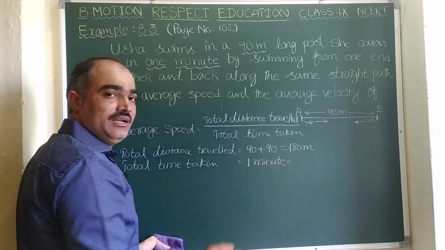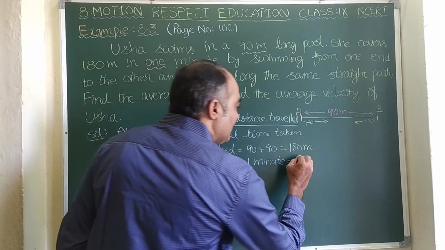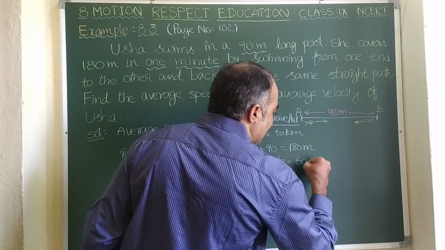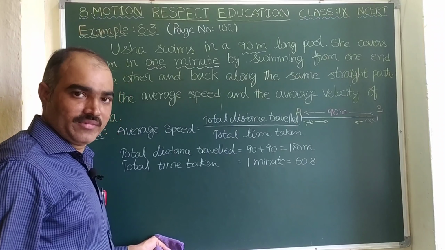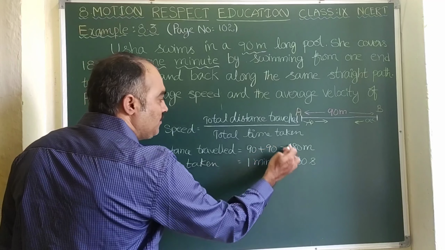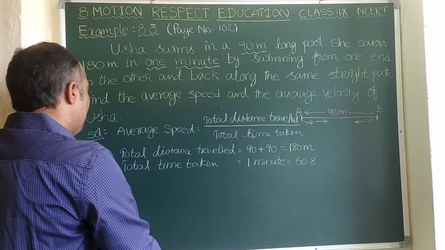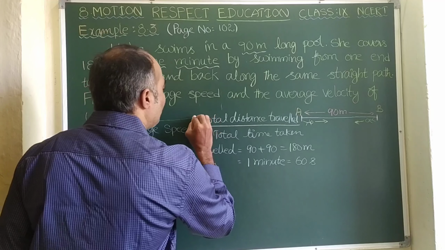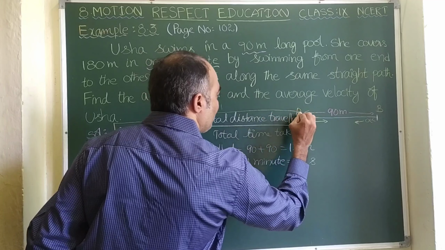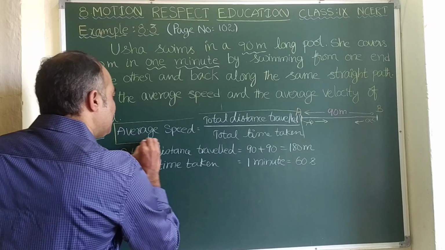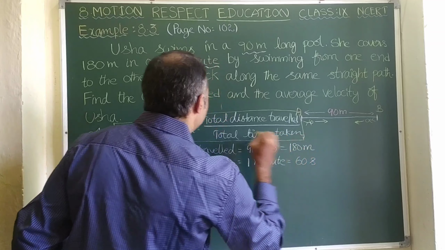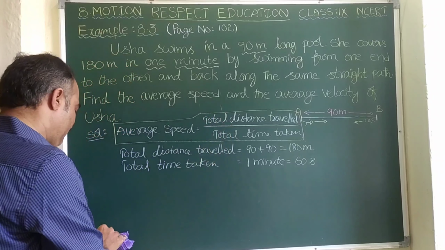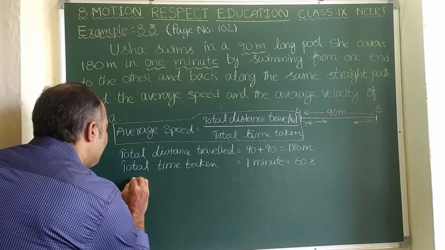In 1 minute, how many seconds are there? Right, 60 seconds. Now let us substitute these values in the average speed formula.